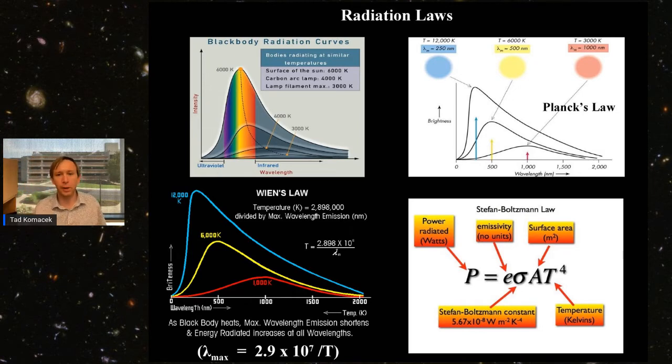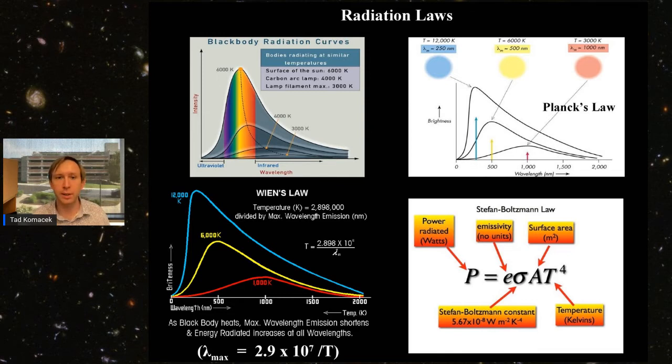And there are a couple important laws that can be derived from Planck's law that we will use in the event. The first one is Wien's law, which tells you the relationship between the effective temperature of the emitted object and the wavelength at which it emits the most of its radiation. And then the Stefan-Boltzmann law, which tells you the relationship between the effective temperature of the object, its size or emitting area, and how much total power, how much energy per unit time this object radiates to space.